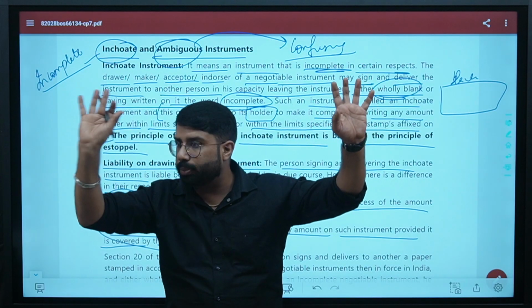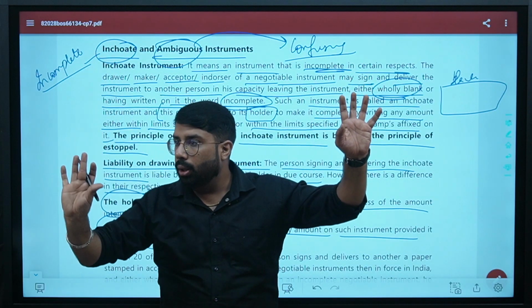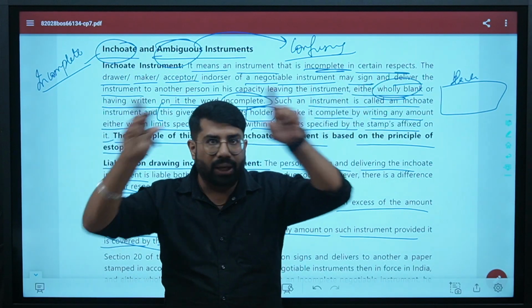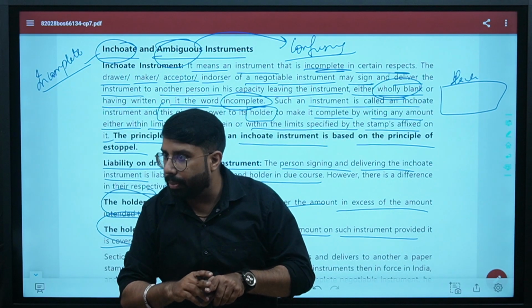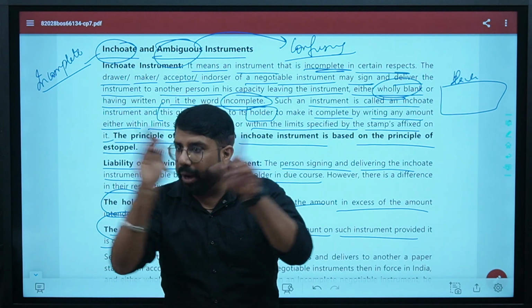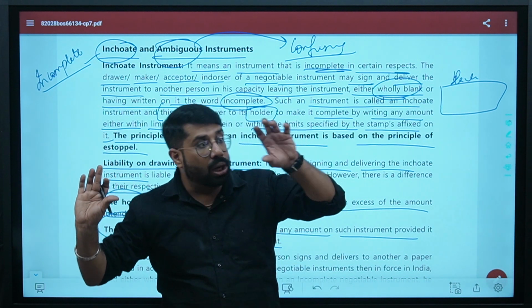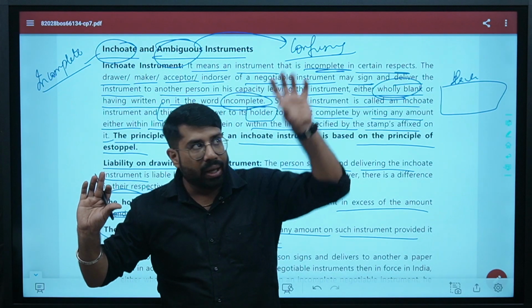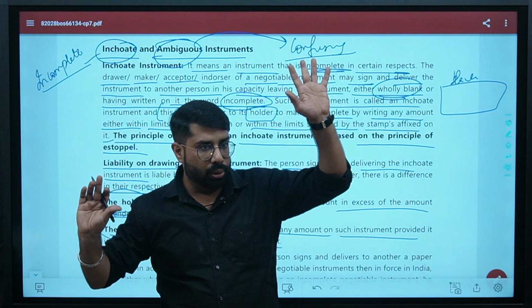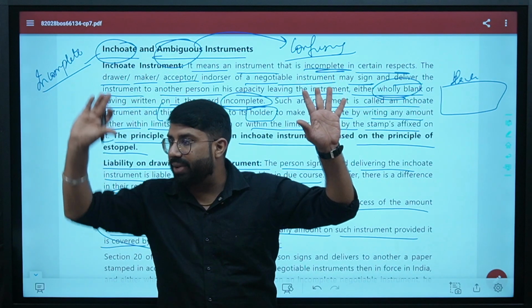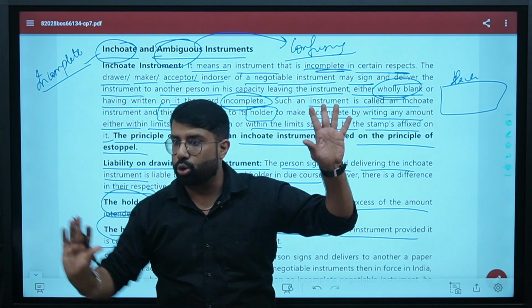Whatever limit you are specifying, the holder cannot claim more than this amount. For the holder in due course, whatever stamp you have affixed on this paper, or whatever stamp duty you have paid for this negotiable instrument, he can recover up to the amount covered by that stamp paper. This amount could be more than the limit specified by the person in the instrument.